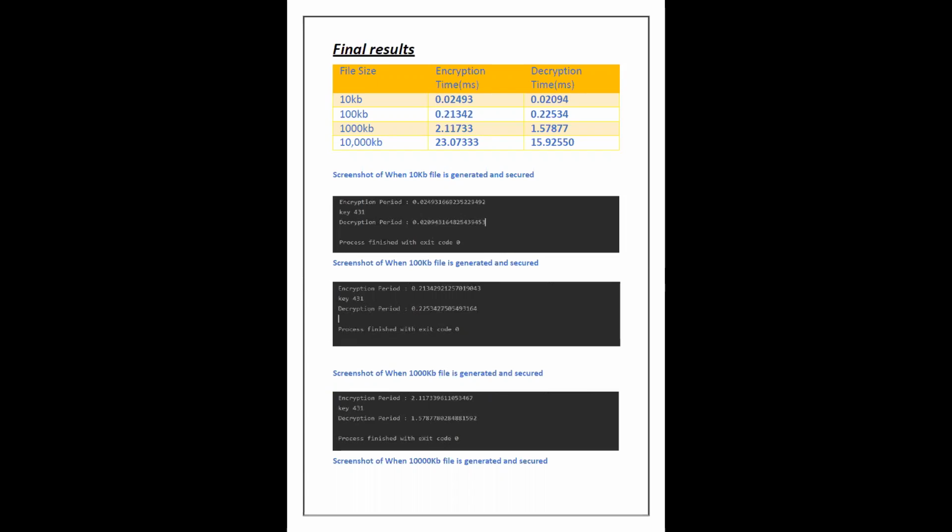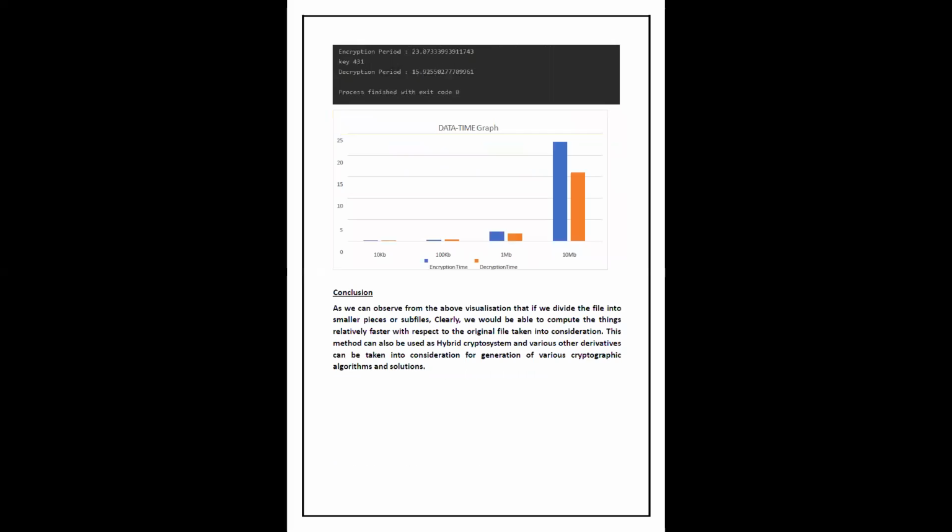This is the screenshot for a file of size 10 KB. Then further down, we have the screenshot of a file of 100 KB size. As you can see, the encryption period is 0.2 milliseconds, and the encryption key is 431. Once the file is encrypted, a public key is also generated using our algorithm, and the public key is appended to it, and then the file is decrypted. Simultaneously, a code calculates the period in which this whole process is done, and you can see the output here, sir.